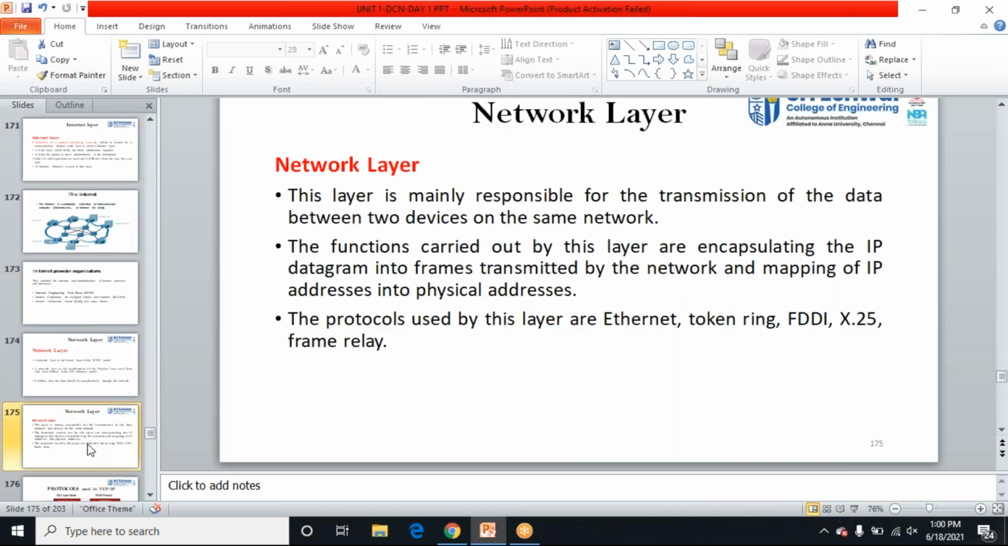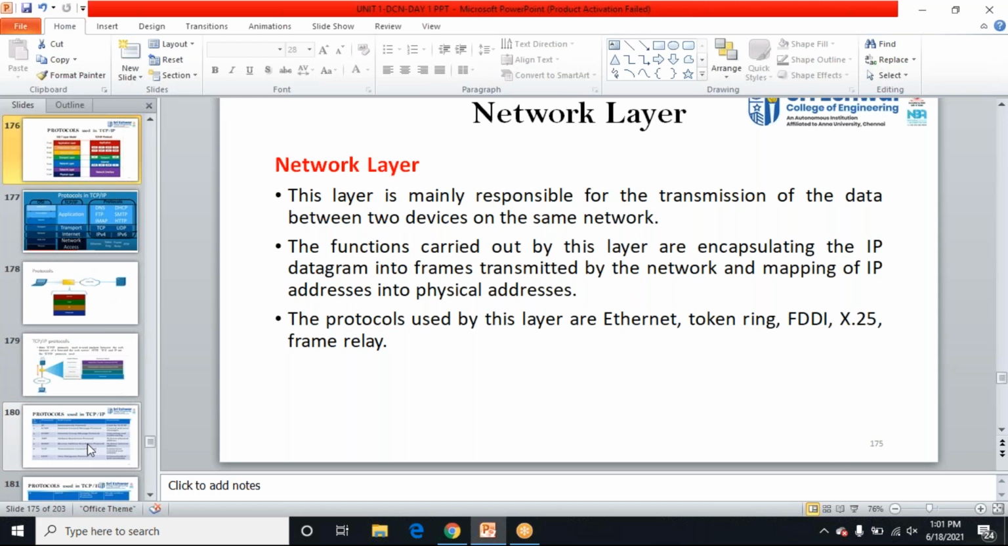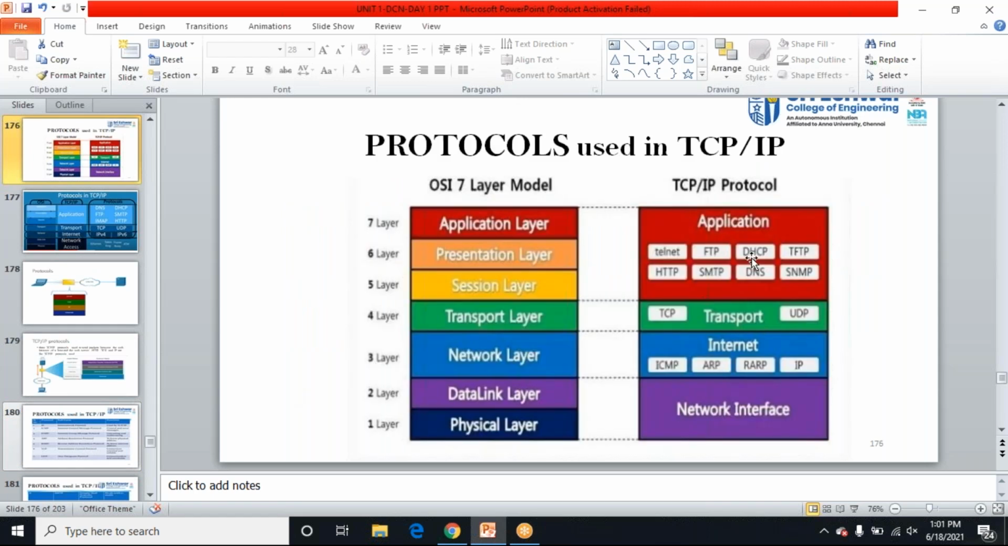Coming to the protocols, these are the various protocols used in the TCP/IP model. We learned Telnet, FTP, DHCP. DHCP is the Dynamic Host Configuration Protocol, used for assigning a dynamic IP address to my system, and TFTP. FTP is the file transfer protocol. What is TFTP?